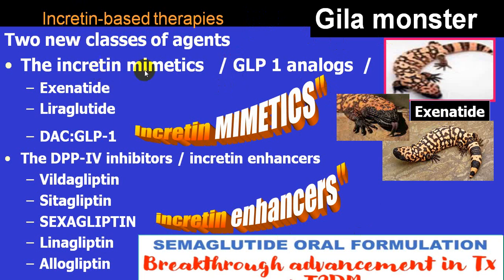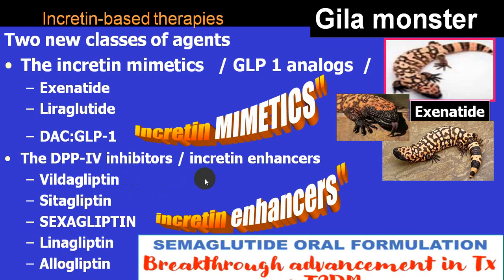So these are called incretin mimetics, or GLP-1 analogs. We have GLP-1 analogs like exenatide, liraglutide and others. While the drugs which inhibit the DPP-4 enzyme are called incretin enhancers, like vildagliptin, sitagliptin, saxagliptin, linagliptin, alogliptin and teneligliptin.